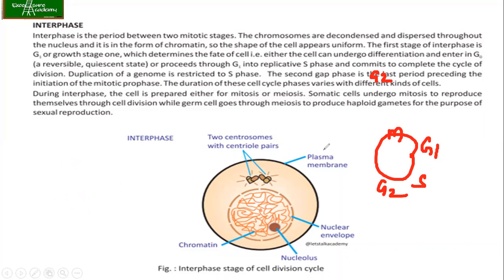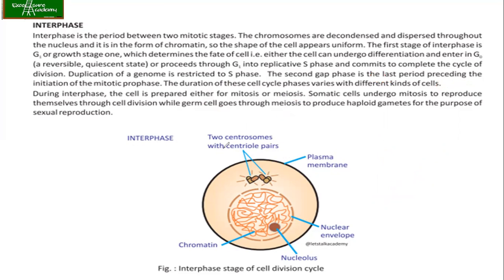The duration of these cell cycle phases varies with different kinds of cells, as we have mentioned. During the interphase, the cell is prepared either for mitosis or meiosis. Somatic cells undergo mitosis to reproduce themselves through cell division, while germ cells undergo meiosis to produce haploid gametes for the purpose of sexual reproduction. This we will talk about in the next lecture.